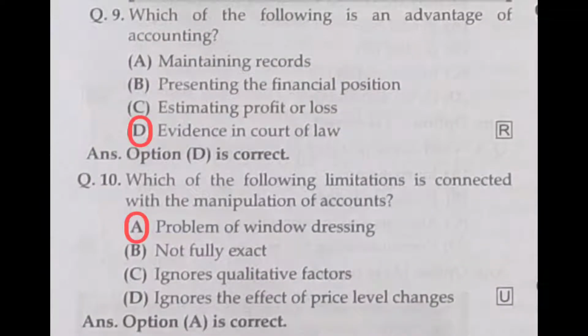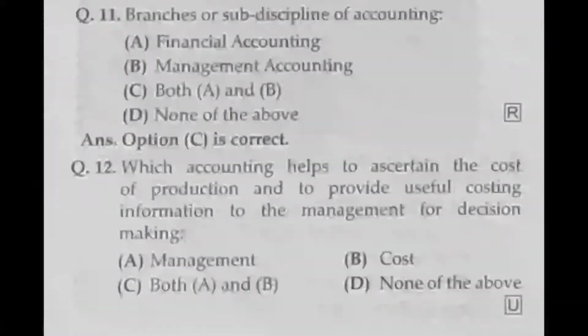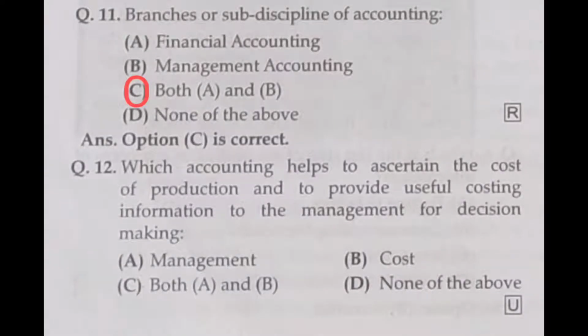Option A is correct. Branches are sub-disciplines of accounting. There are several branches of accounting: financial accounting, cost accounting, and management accounting. Here only financial accounting and management accounting, both A and B, are given, and D is none. Here we have to say that both A and B, that is financial accounting and management accounting, is the correct answer. Option C is the correct answer.